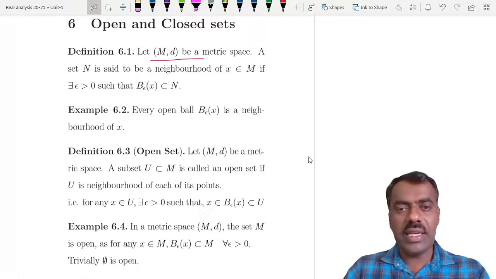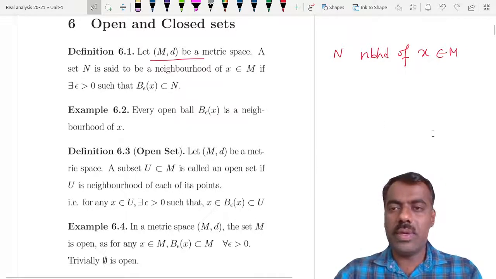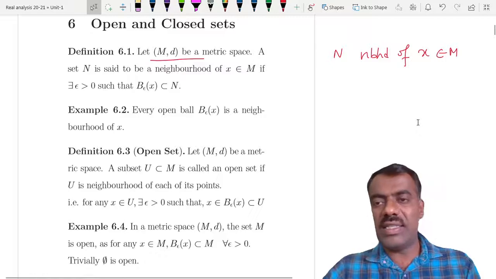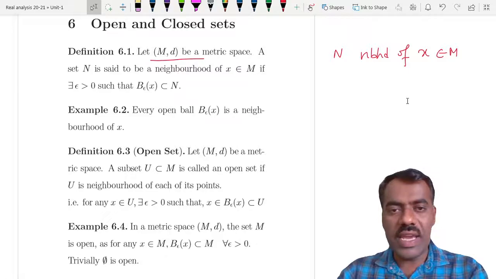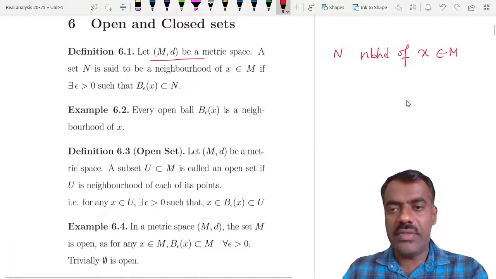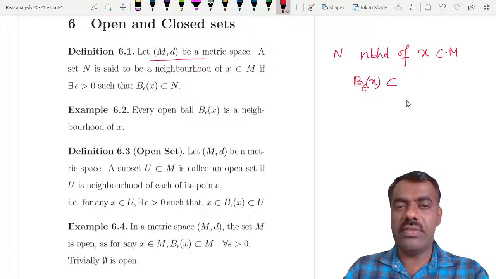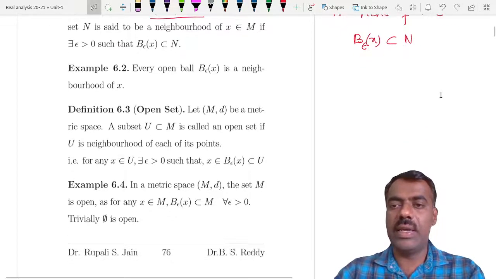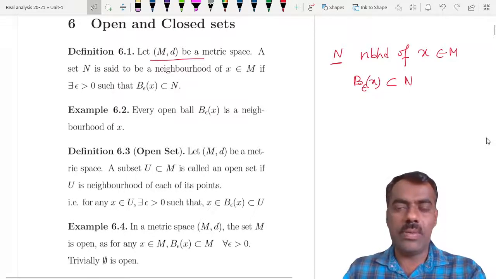Then we say that a set N is said to be a neighborhood of a point x of a metric space M if, usually, what we sense is that neighborhood means that set should be very close to x, in the sense that we should be able to find a ball around x of some radius which will be completely contained in N. Then we say that such a set N is a neighborhood of x.